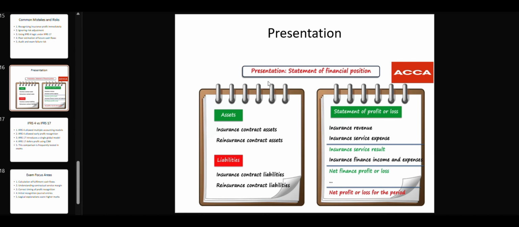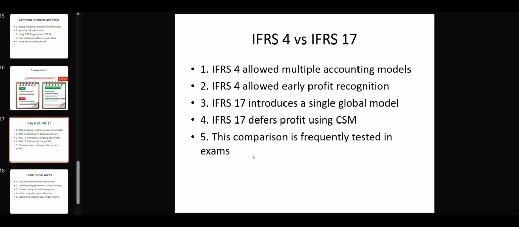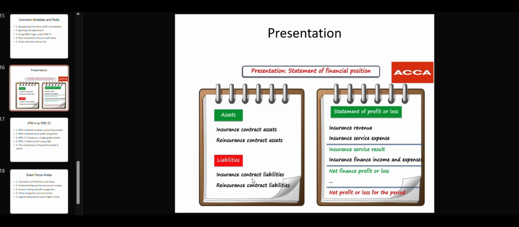Next, we have the presentation under IFRS 17. In the financial statements, under the asset category, we will record insurance contract assets and reinsurance contract assets. Under the liability column, we will record insurance contract liabilities and reinsurance contract liabilities, which we have performed previously in our example in the Excel file.